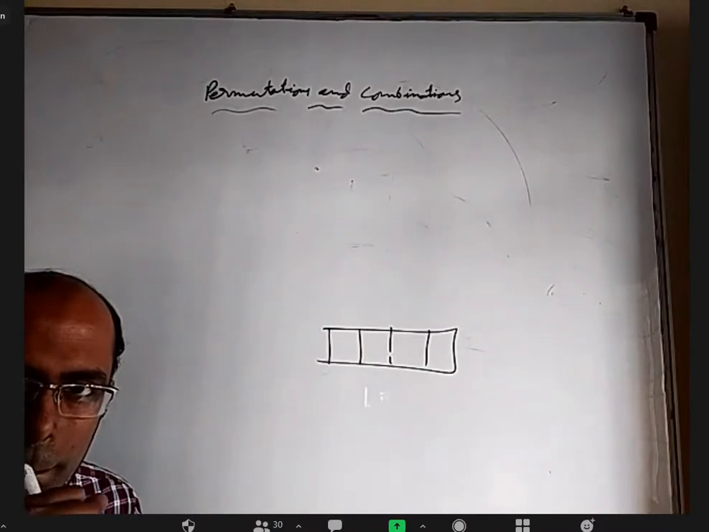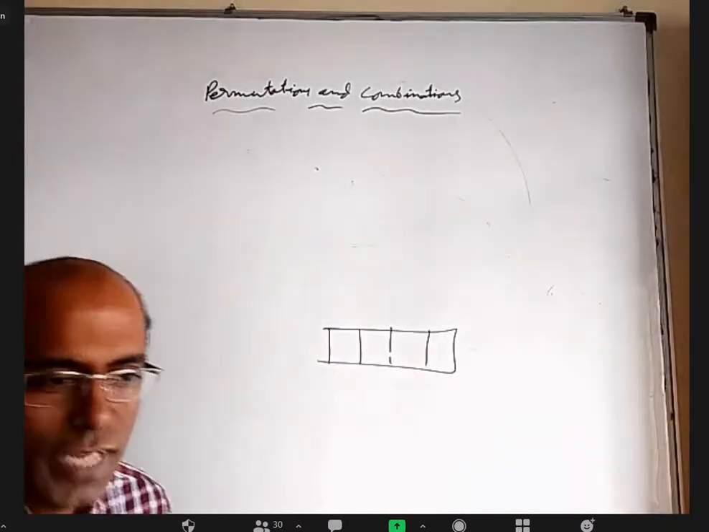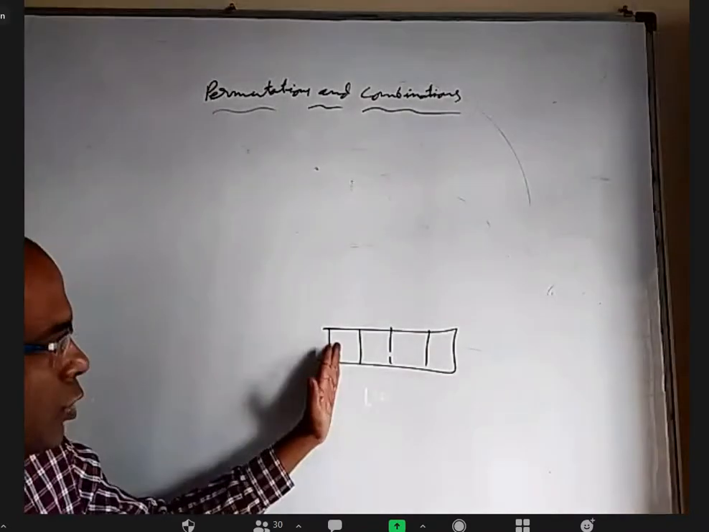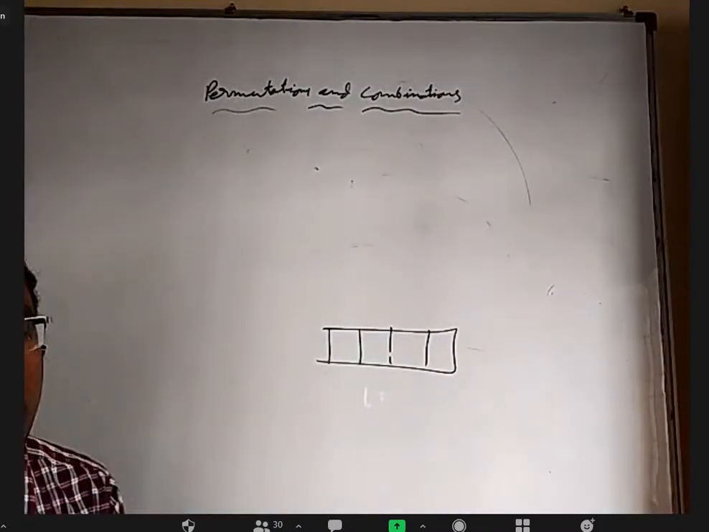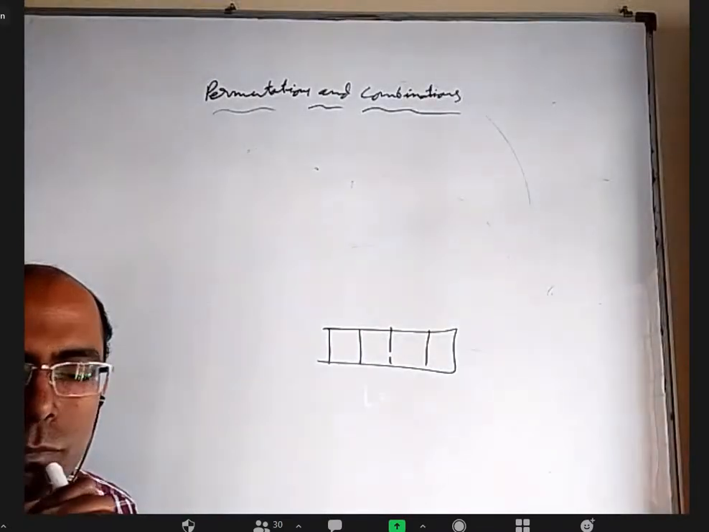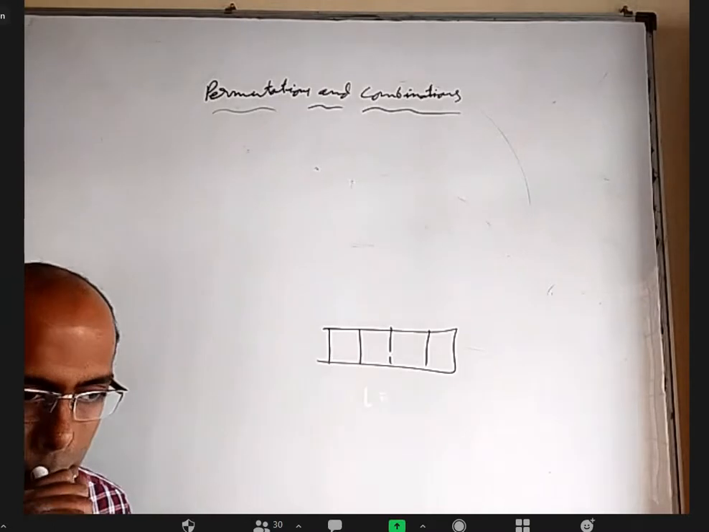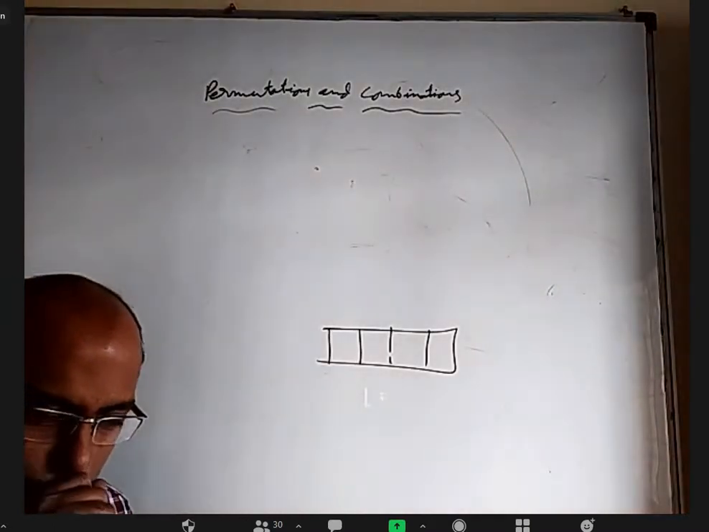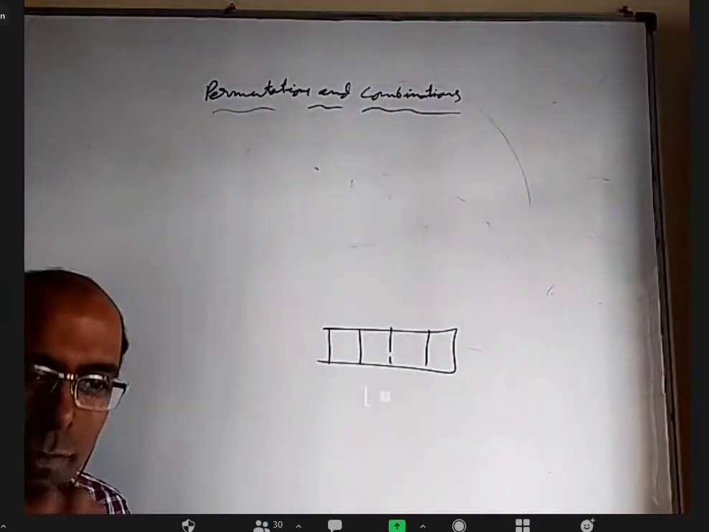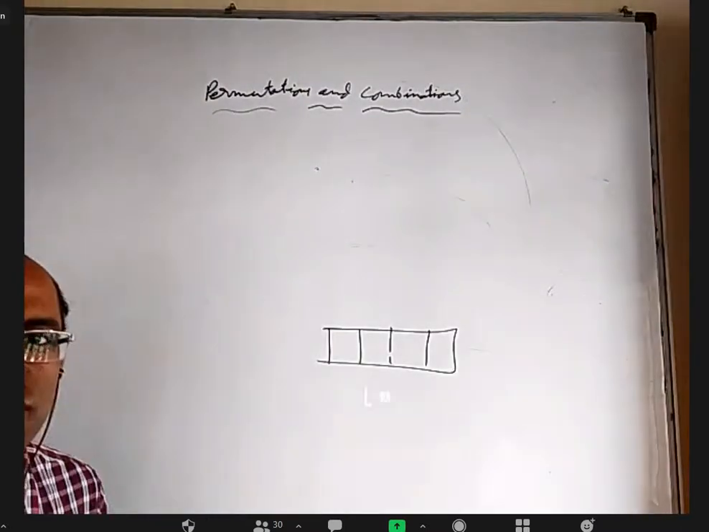Sir, how many numbers, sir? How many 4-digit natural numbers are there where no two consecutive digits are the same? 9 square into 10 square. 9 to the power 4. Yes, 9 power 4 is right.